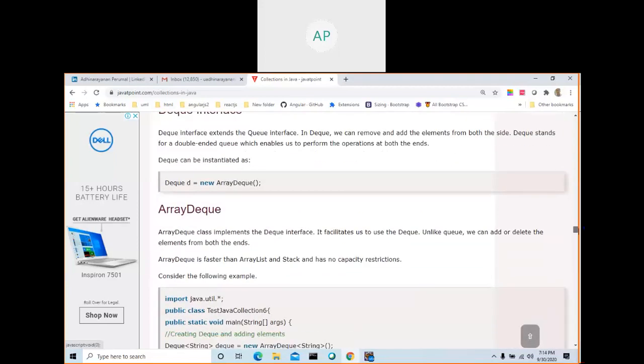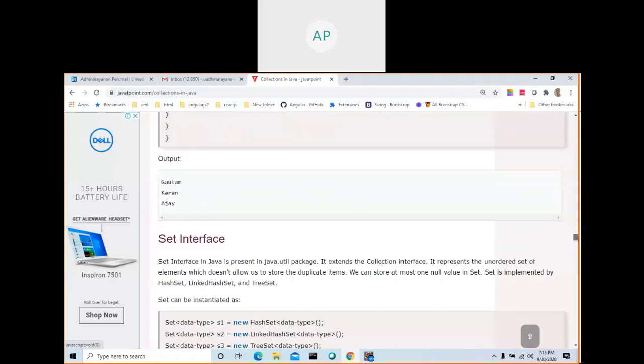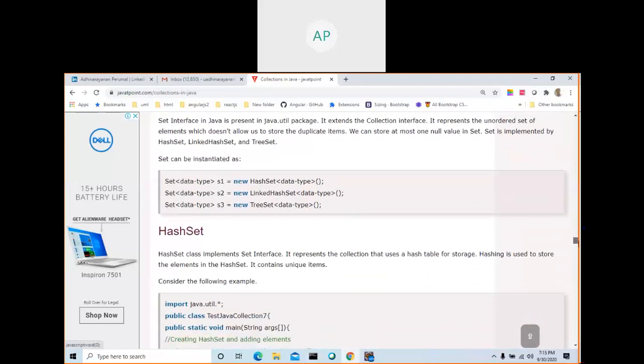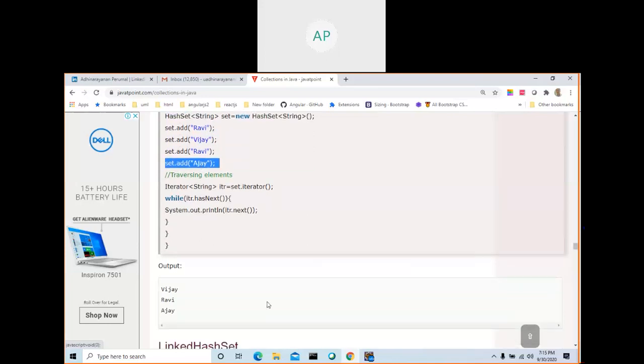So now you can understand the collection framework contains n number of classes. ArrayDeque is there, Stack is there, Queue is there. Set interface will not allow duplicate values. See here, this and this value is duplicate. So when you add 4, actually in the collection only 3 elements are added, because set will not allow duplicate values, whereas ArrayList will allow duplicate values.